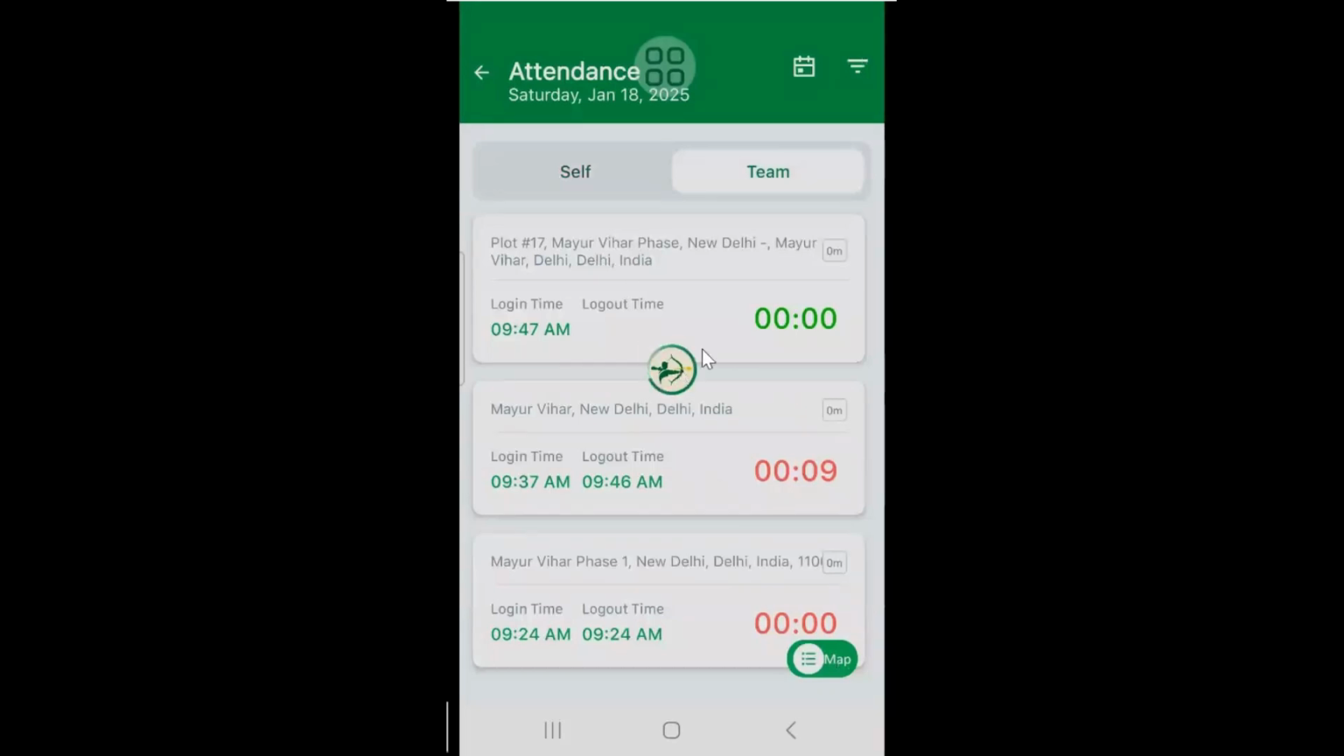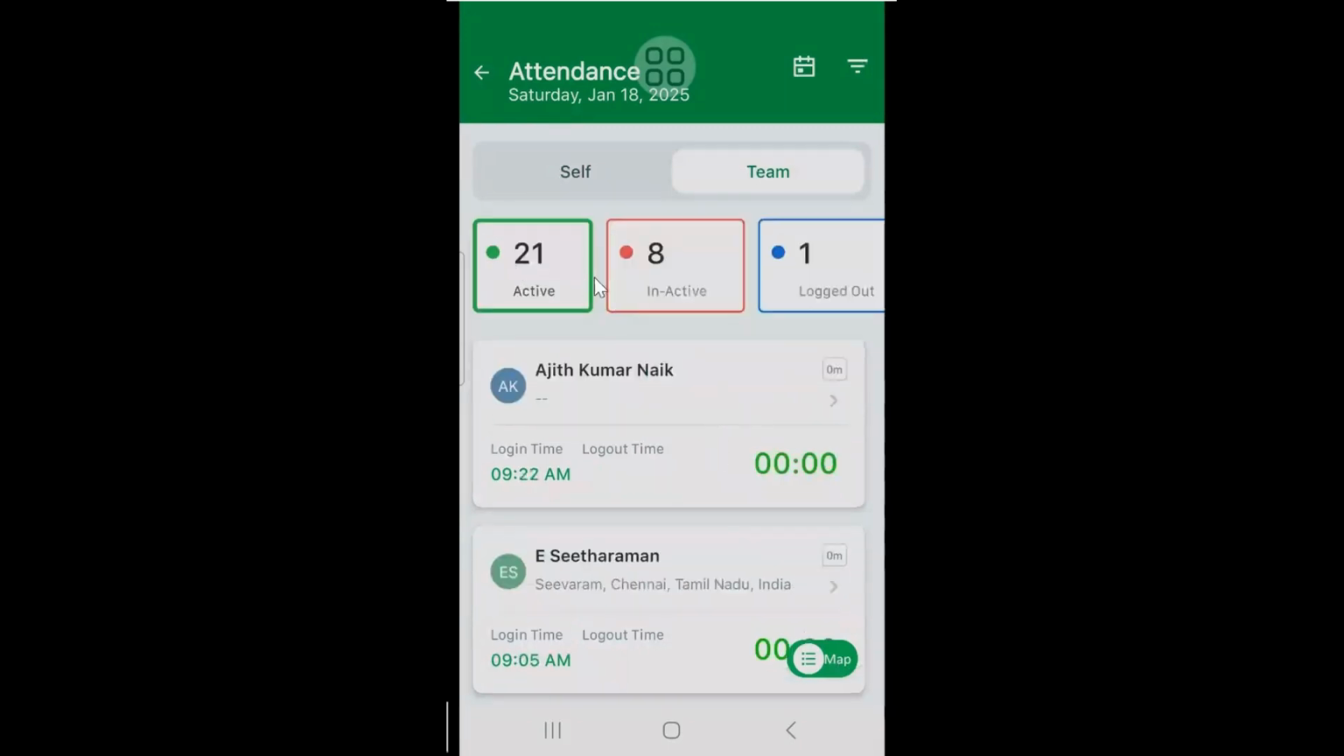It is loading. It will show how many of your team members have already logged in. See here, active, inactive, and logged out. See here, out of 29, 21 are active. There are 8 users who have not yet even started for the day. What I mean to say, they have not logged in to the app itself. Think about them.